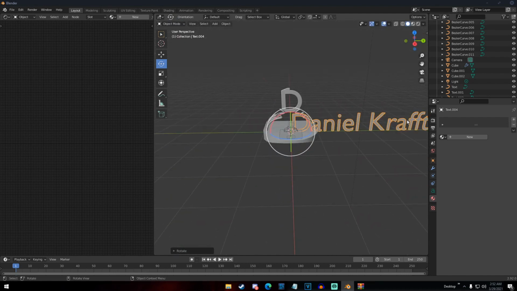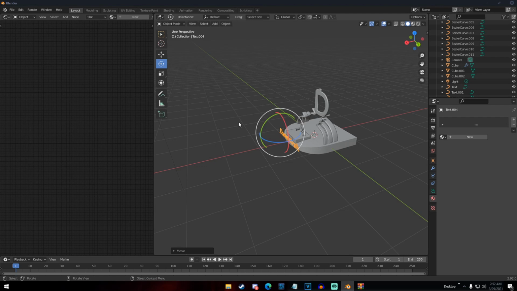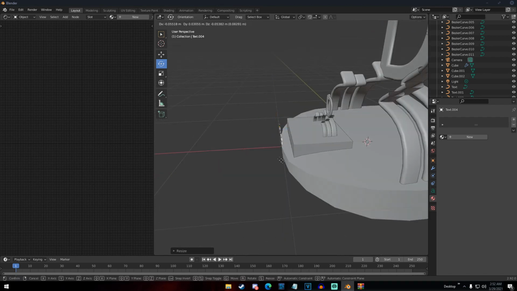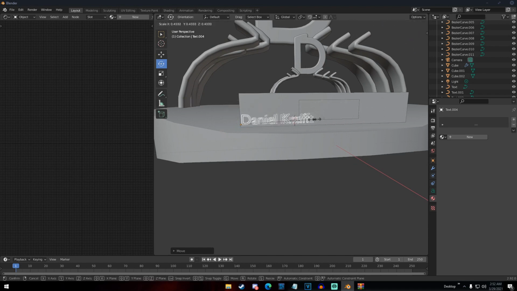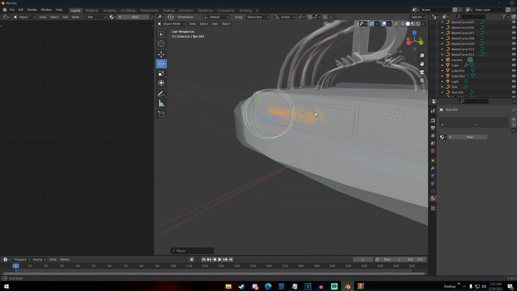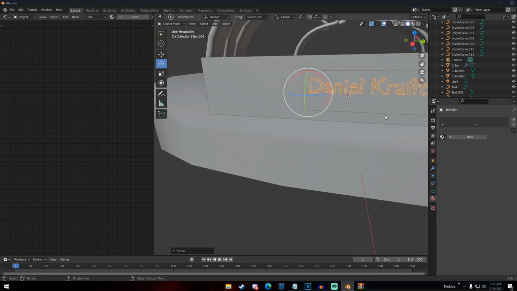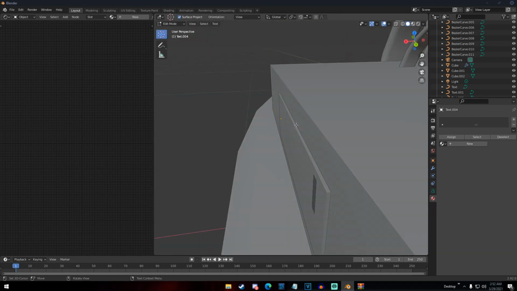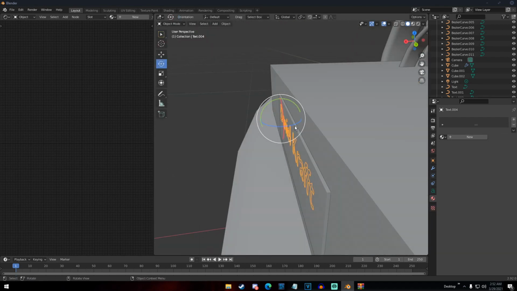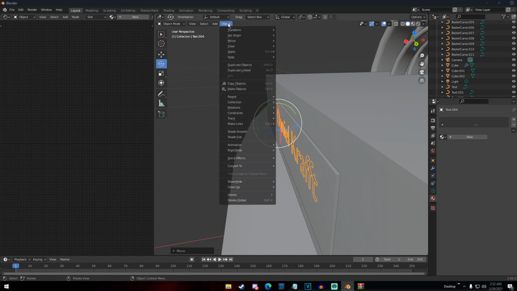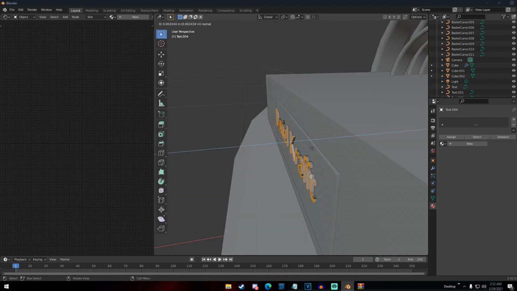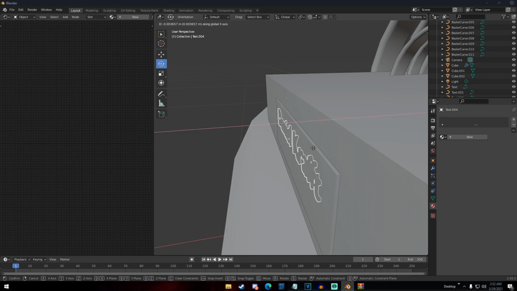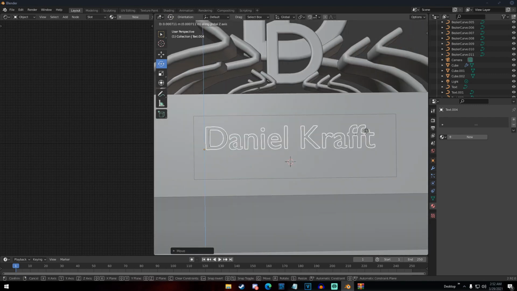Next, I just added the text that says Daniel Krafft, which is his YouTube channel name, if you guys don't know. I basically just put that bad boy on the plaque and kind of just sat it right there, gave it a new home like an orphan that's been lost in a trash can. Sat it there, converted it to a mesh sometime. Yeah, there we go. There's the mesh. And then just extruded it a little bit so it wouldn't be completely flat and clipping with the plaque.